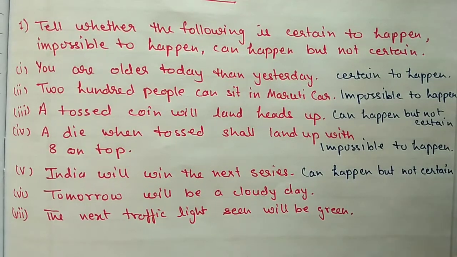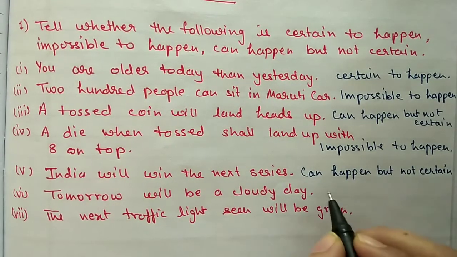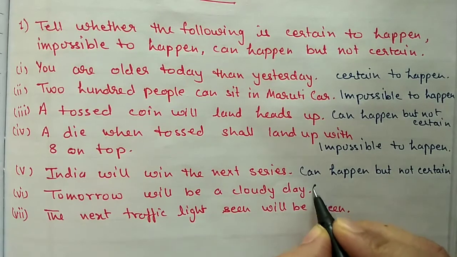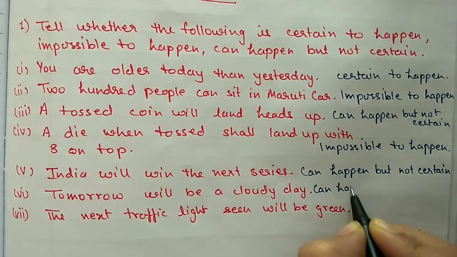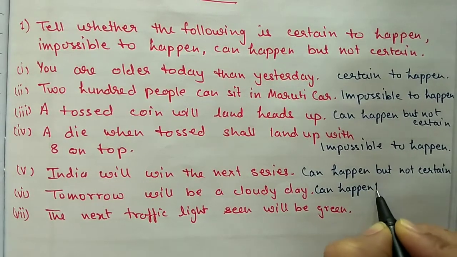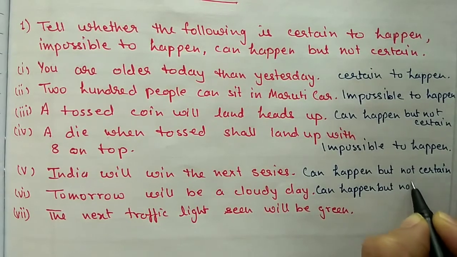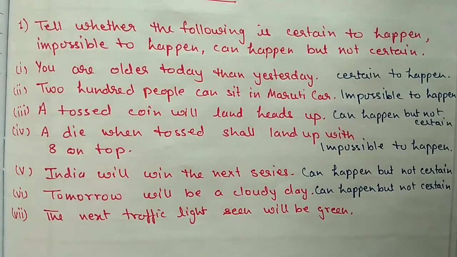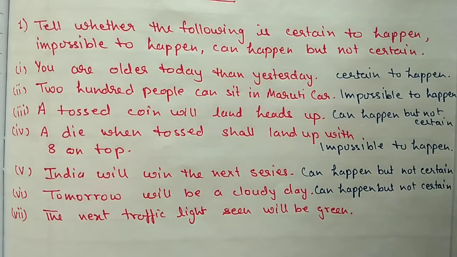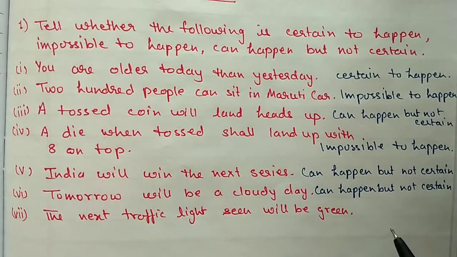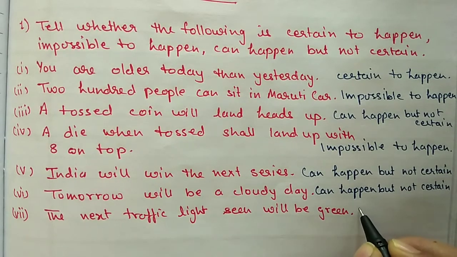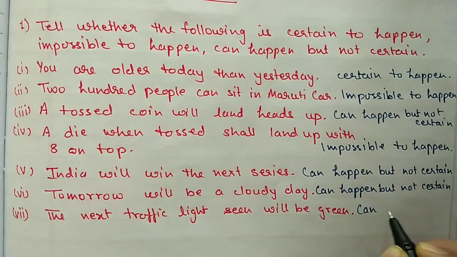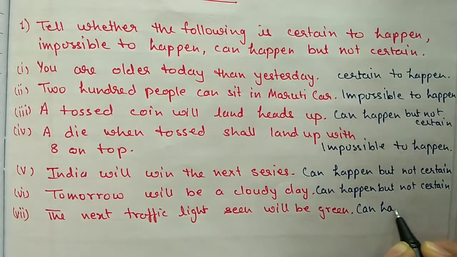Next, tomorrow will be a cloudy day. For tomorrow also we cannot guess beforehand. So we can write here can happen. It may be a cloudy day tomorrow, but it is not certain. Last one, the next traffic light seen will be green. The next traffic light also we cannot guess beforehand. So this will also come under can happen but not certain.